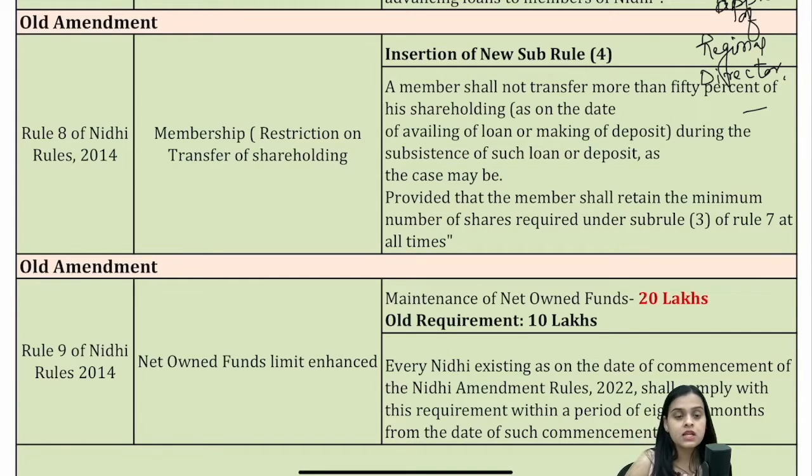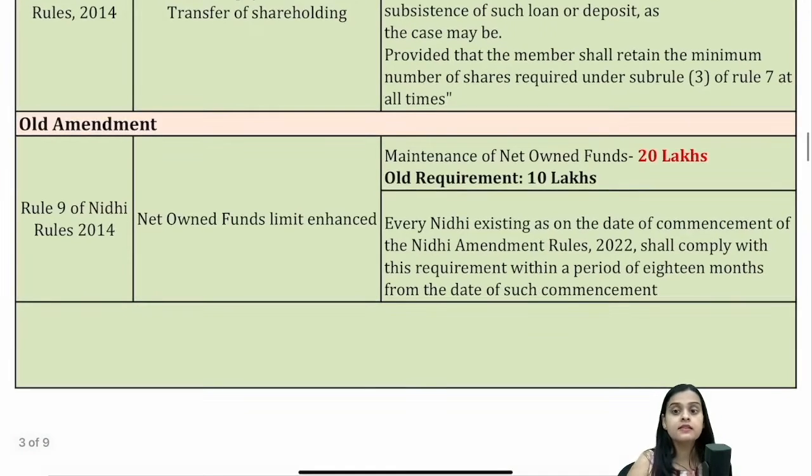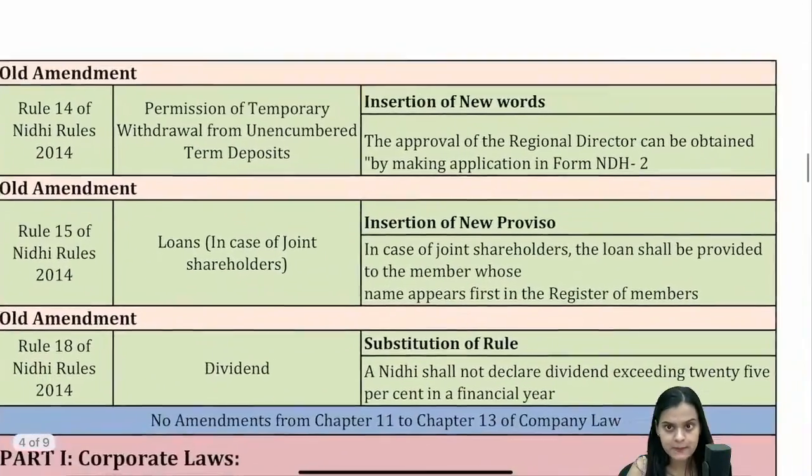Clear? Net owned funds: earlier the requirement was 10 lakh, which has been doubled to 20 lakhs. And again, for complying with this requirement, you get a period of 18 months from the date of commencement of such rules.